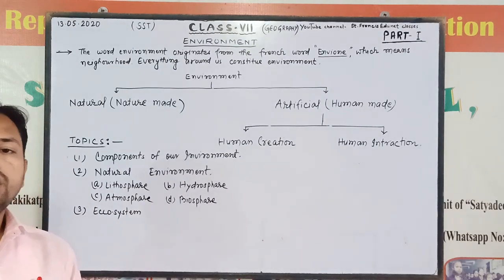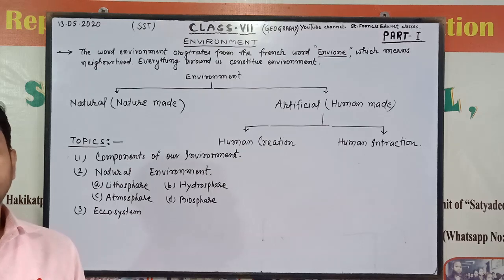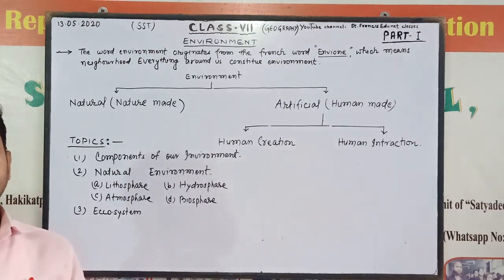There are two components of environment, mainly categorized into two topics: the first one is biotic and the second one is abiotic.